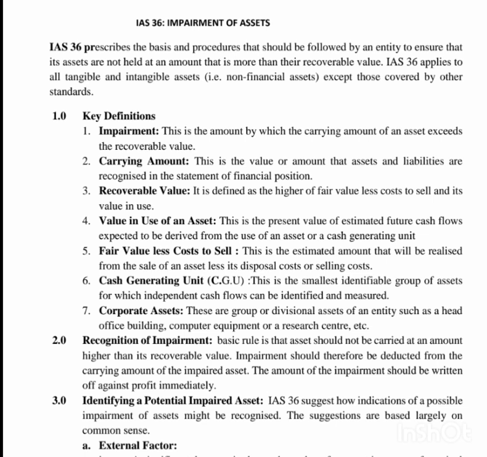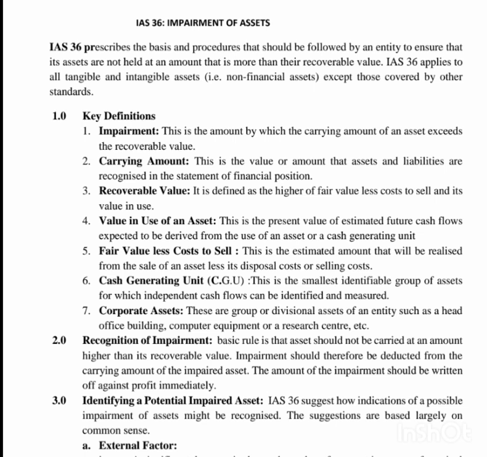For example, if it's a non-current asset of PPE, then we subtract accumulated depreciation before we arrive at our carrying amount. And if it is other items, we'll subtract one thing or the other. So the value at which an asset or a liability is represented in financial statements is referred to as carrying amount. And then we have recoverable amount.